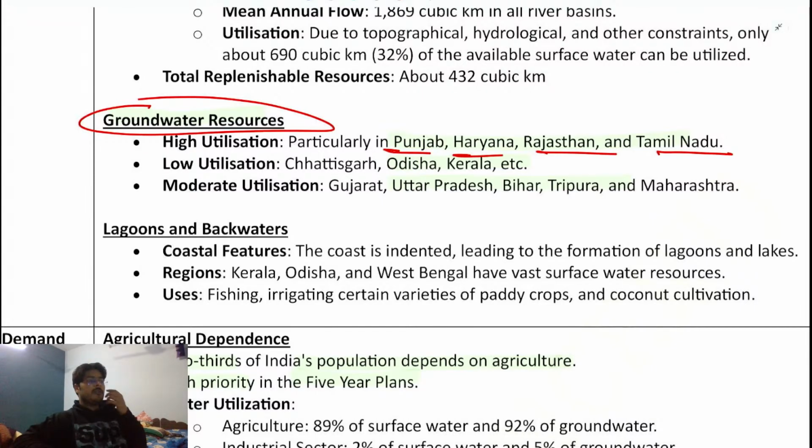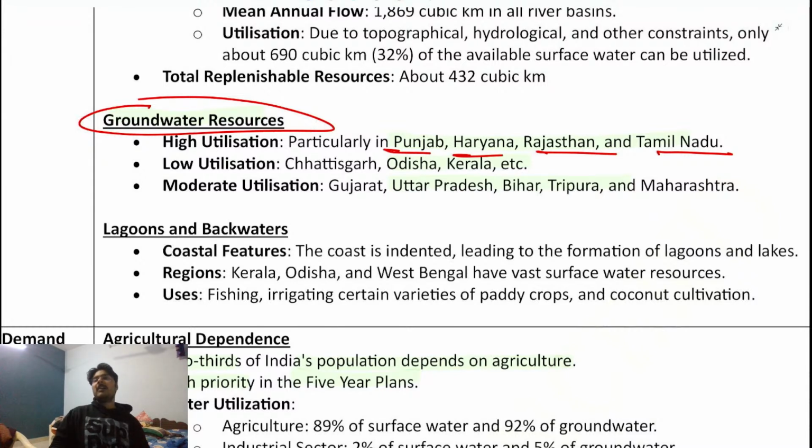Why? Because at that time, they were using HYV seeds, that is high yield variety seeds. Let me complete it again, I'm fumbling a little bit. So what I was saying is that most of the advantage of the Green Revolution was taken by states like Punjab and Haryana. Why? Because they were already affluent, so they purchased the HYV seeds. In addition to that, their area of land was also quite big.